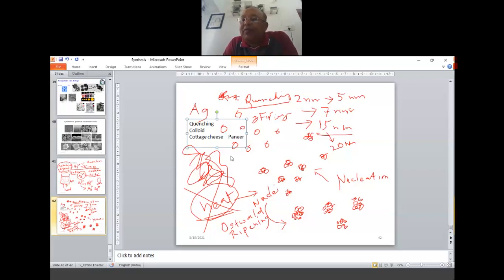These have a huge role to play, and that's why, based on what type of particles, what sizes, and what shapes you want, you will have to set these initial conditions. So, let me go back to the slide.